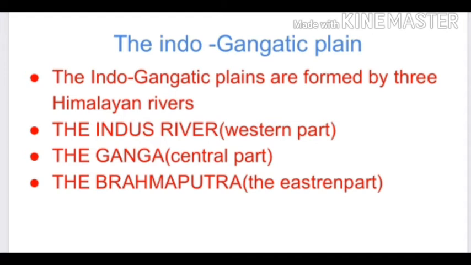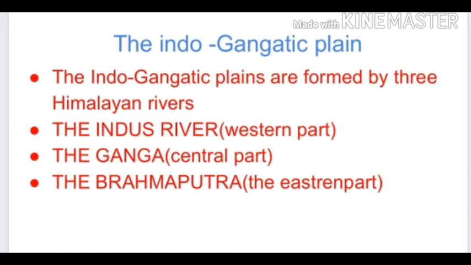Those rivers are Indus, Ganga and Brahmaputra. These three rivers carried so many pebbles, sediments, soil, alluvium and silt to the basin and formed a large plain area that is called the Indo-Gangetic Plain.